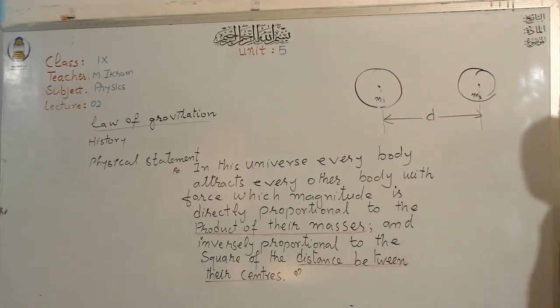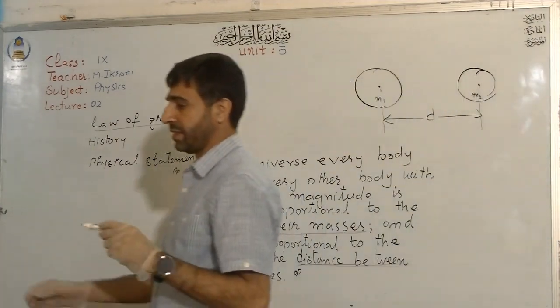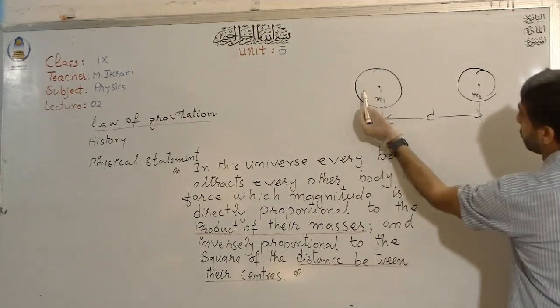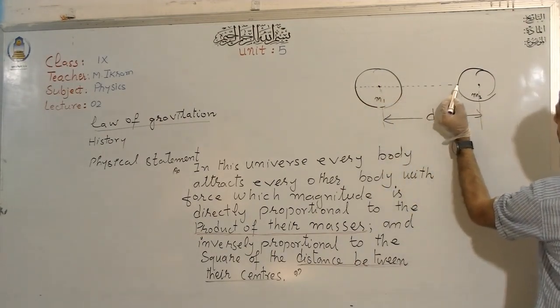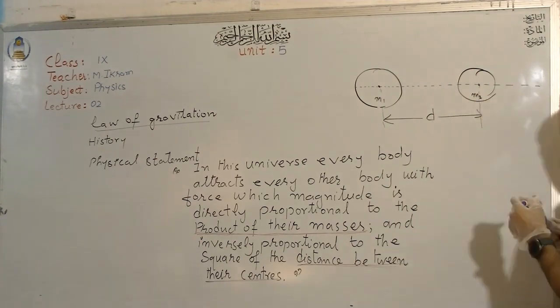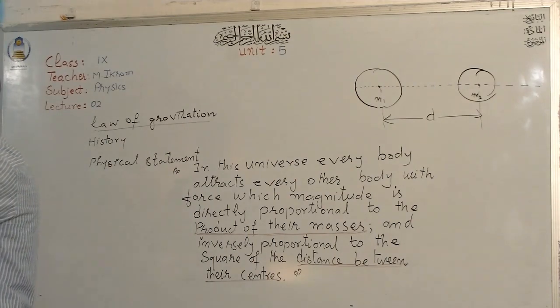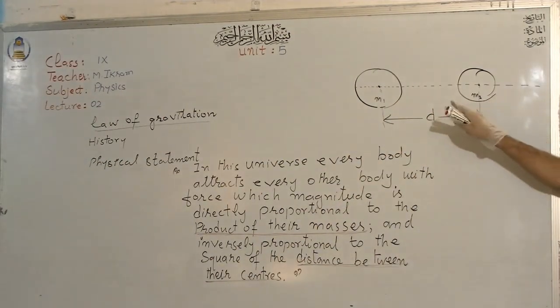If they are separated by some distance d, then according to Newton's law, the force will be along the line joining the centers of these two bodies.